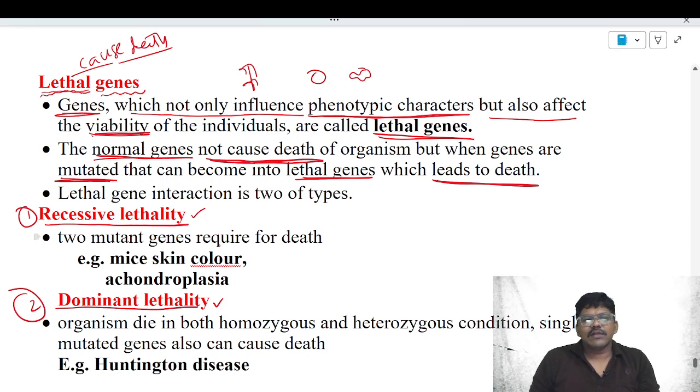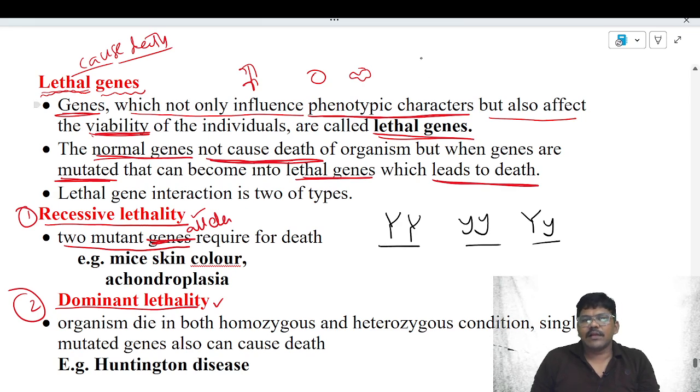If you observe recessive lethality, two mutated alleles are required for death of the organism. For example, the organism contains two alleles, which may be dominant or recessive. Example, capital Y dominant allele, small y recessive allele: capital Y capital Y, capital Y small y, small y small y. We can observe these three genotypes in the organism.